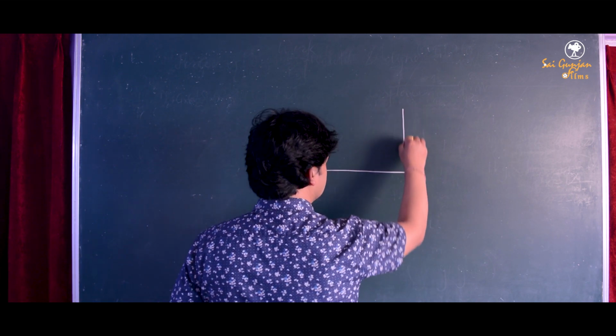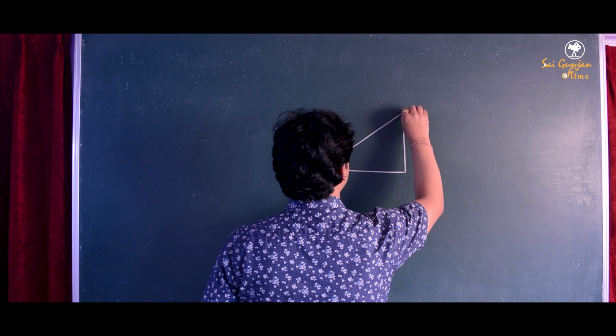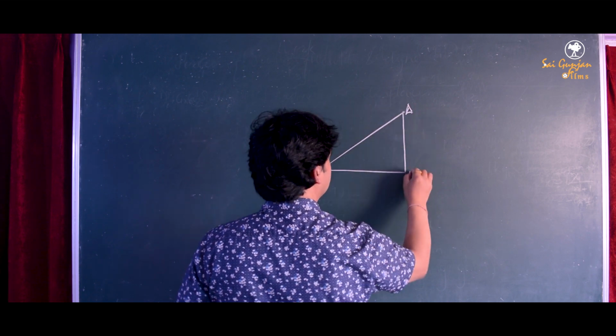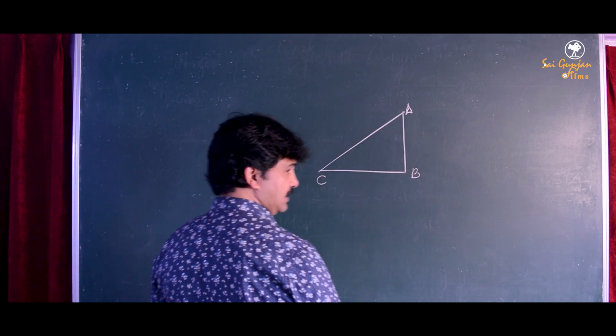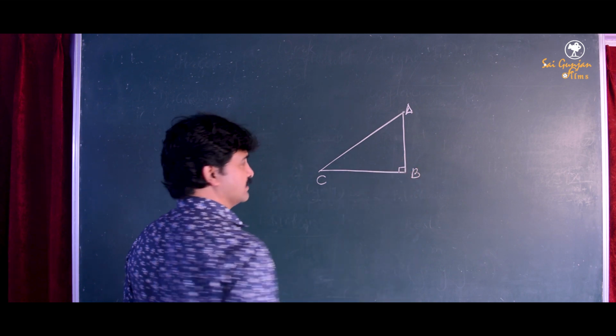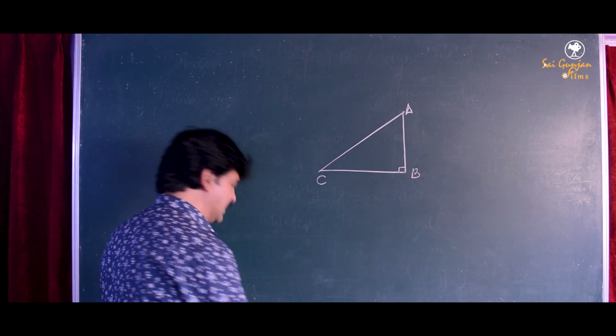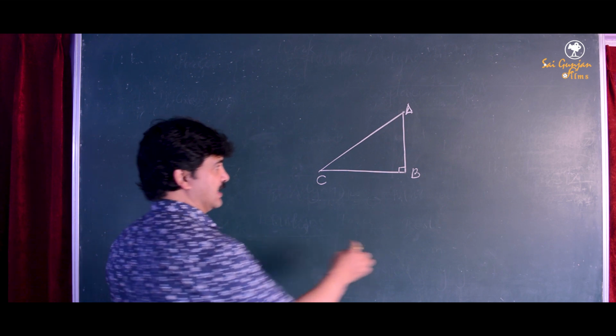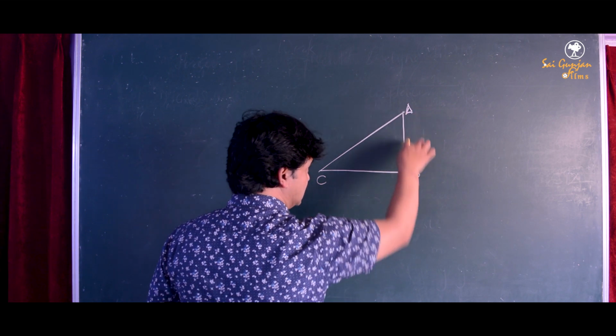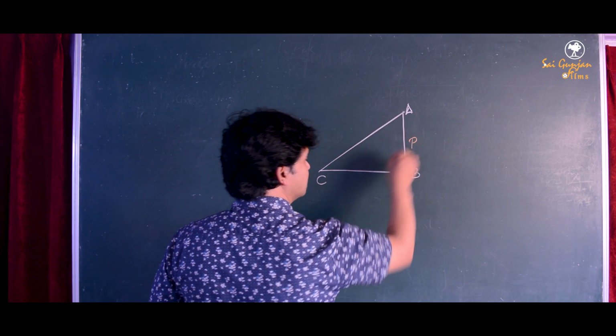Let's say this is a right-angled triangle ABC, where angle B is a right angle, and you must be knowing that the vertical side is called the perpendicular.